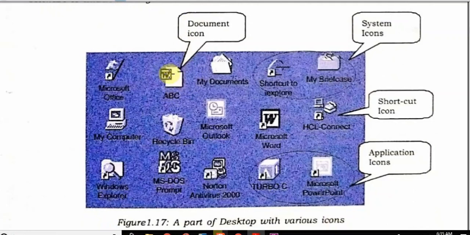document file. You can see there are some system files also. So these indicate system icons. Then there are shortcut icons. You can see the arrow. This curved arrow actually indicates the shortcut icon, and these are application icons.